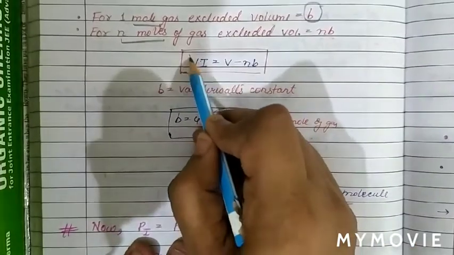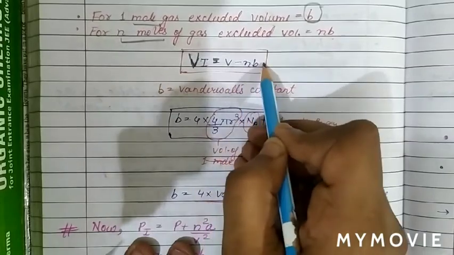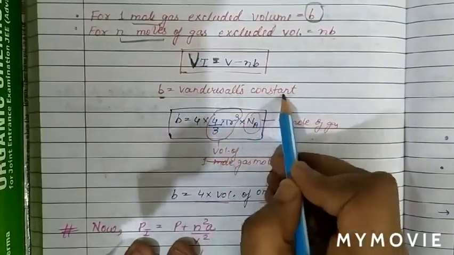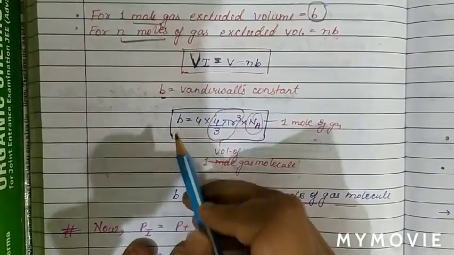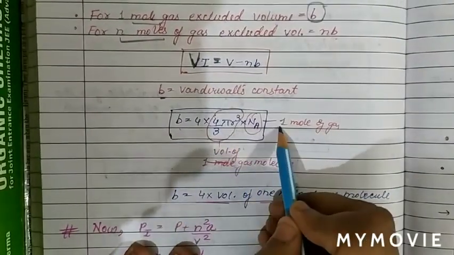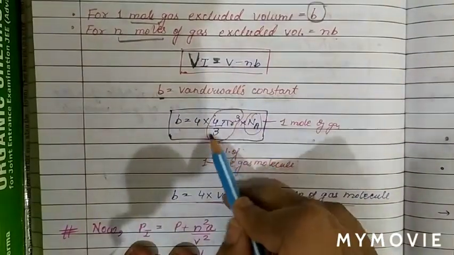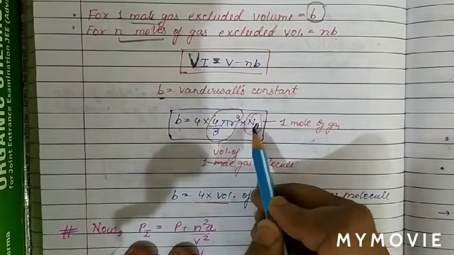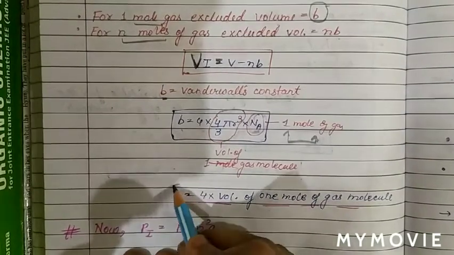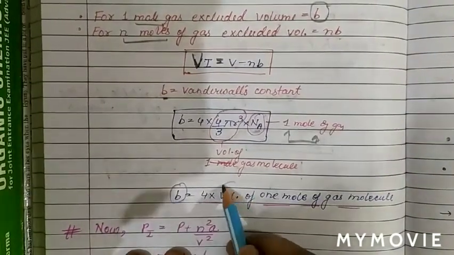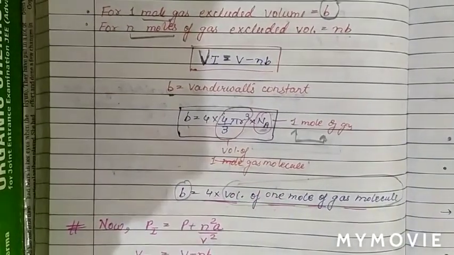Now, as we know, the volume of the ideal gas is V minus nb. So small b is the van der Waals constant, and we have calculated it from the bimolecular collision, which is 4 into 4 by 3 pi r cube into Na. This is the volume of one Avogadro number of molecules, so basically the volume of 1 mole of gas. So we can say that the van der Waals constant b is basically 4 times the volume of 1 mole of gas molecules.